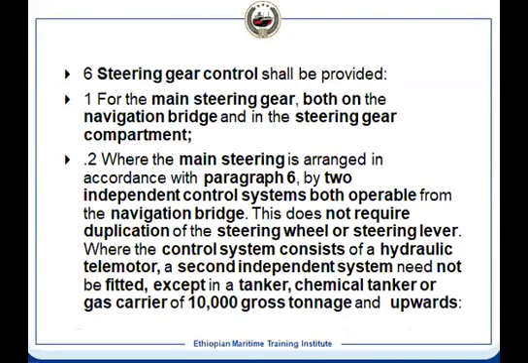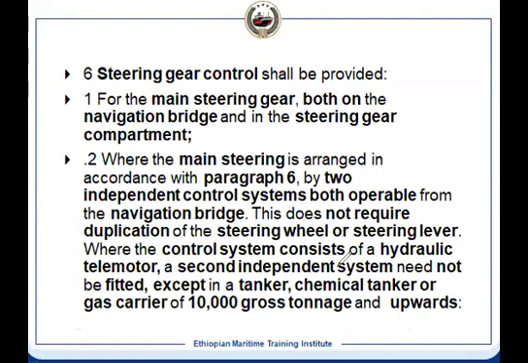Two independent control systems should be there from the bridge to the steering compartment. And they should be independent. It's not that some component can be used together in between. No. And both should be operable from the bridge.